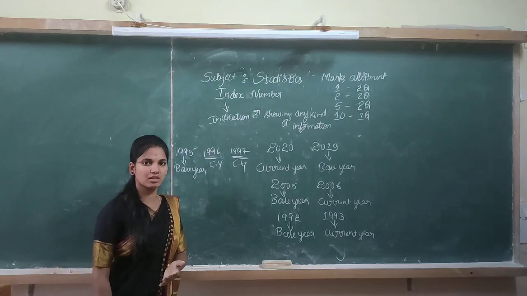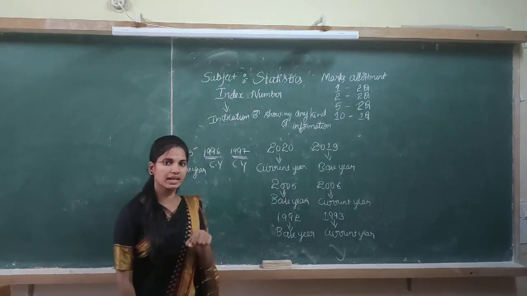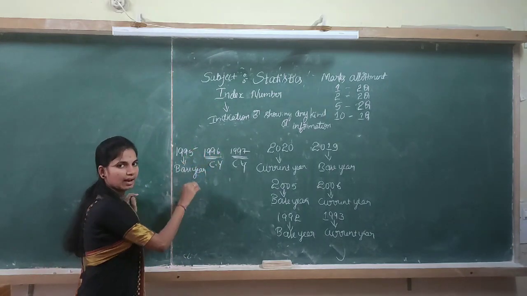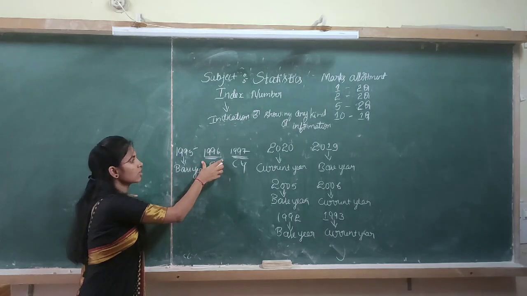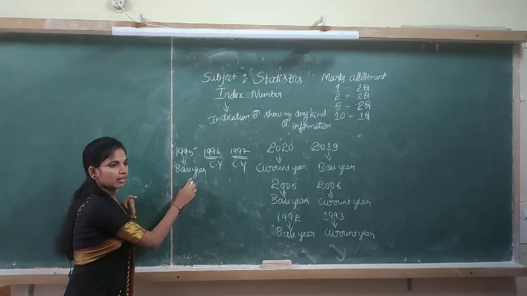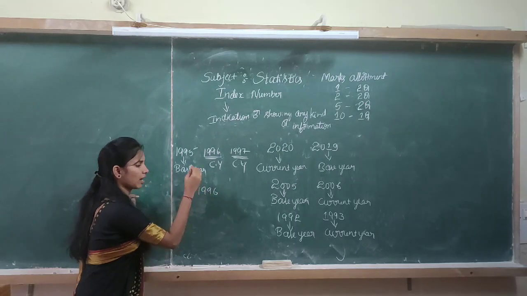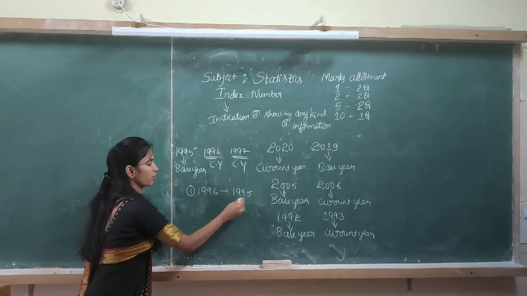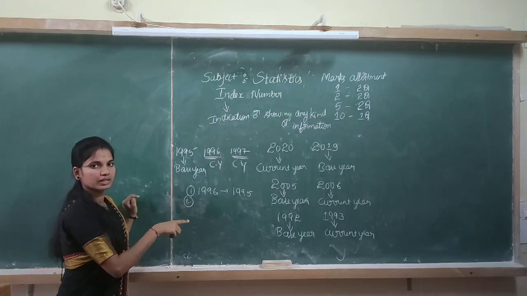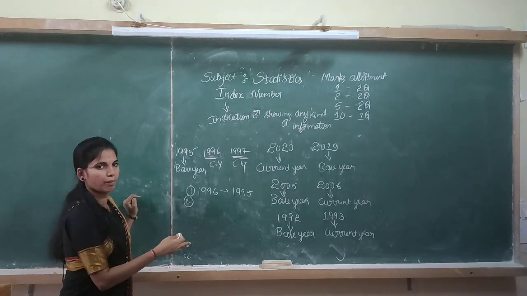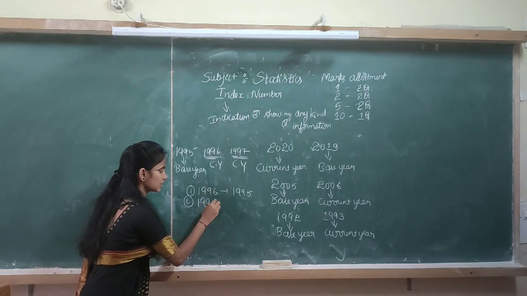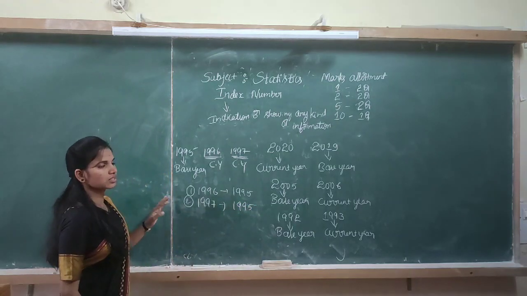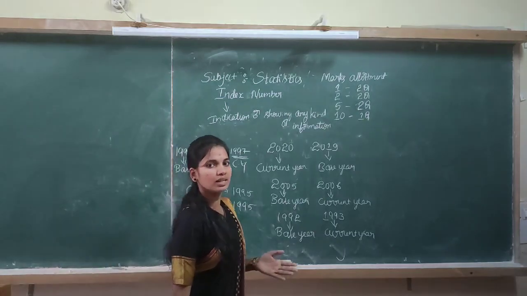For computing the price, quantity or value of a commodity, you have to do two calculations. First, calculate for the year 1996 with respect to the base year 1995. Second, compute the price, quantity or value of the commodity for the year 1997 with respect to the base year 1995. This is the concept of how to identify the base year and the current year.